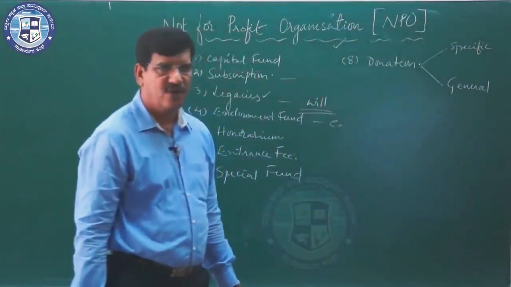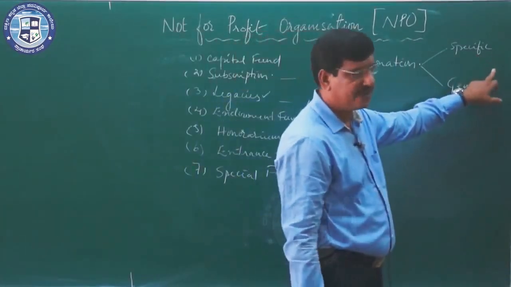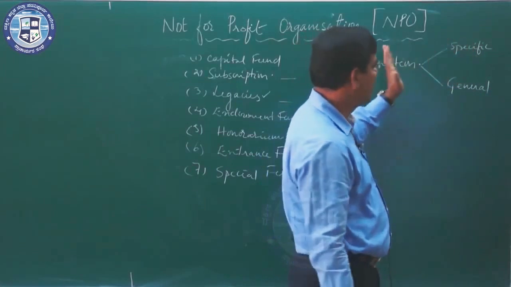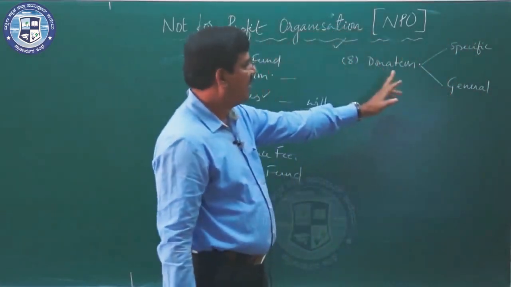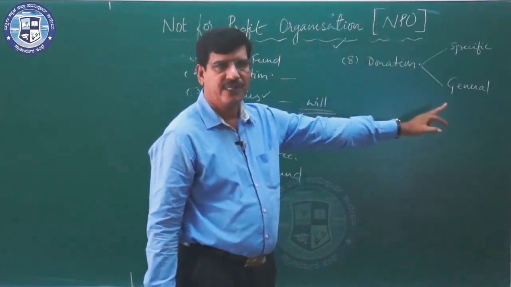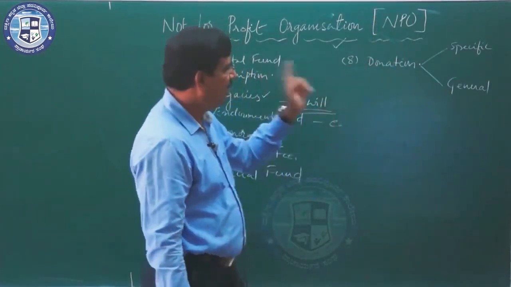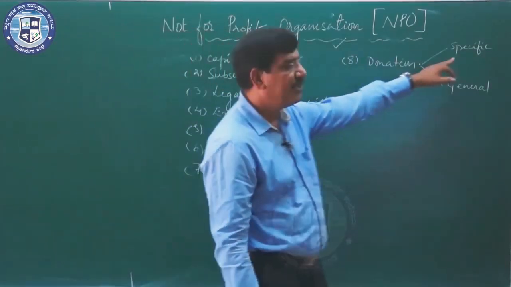Specific donations are the donations which are given for a specific purpose, like for the construction of a swimming pool or the construction of a pavilion. These are specific donations, hence they should be entered in the balance sheet on the liability side because they are capital items.